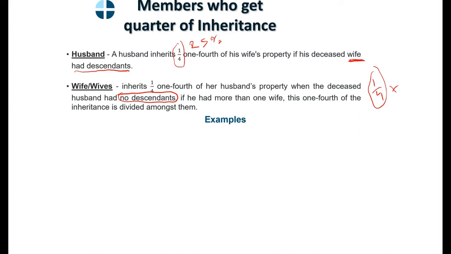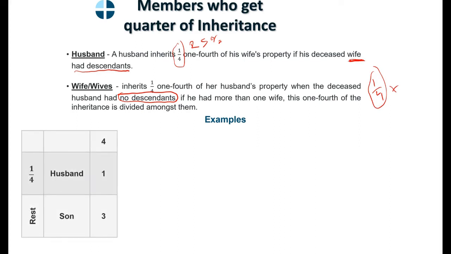Example of cases. In this case, we have a husband and the wife left behind a son. So the husband is pushed to a quota. So the asl al-mas'ala now, the total share of the case will be divided from 4. The husband grabs 1 share and the son is left behind with 3 shares.